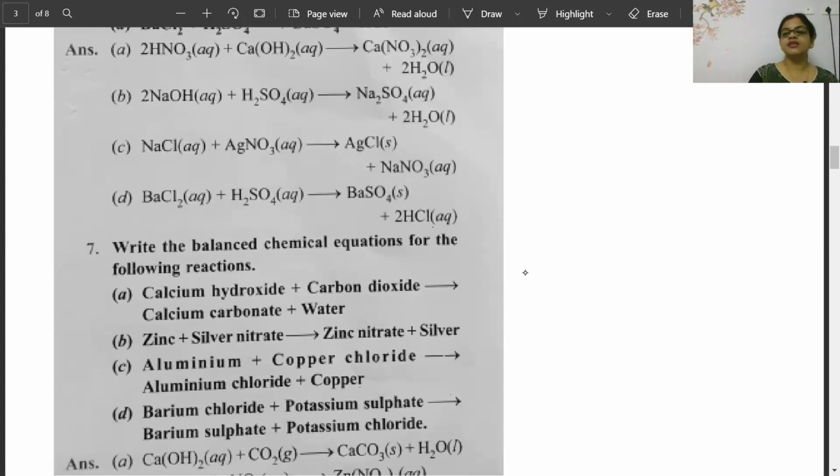Yes, the answer is calcium hydroxide, Ca(OH)2. It is exactly in aqueous state reacting with carbon dioxide. It gives calcium carbonate and water molecule. So very good. All of you are correct. And already you have balanced and submitted. Very good one. Now go for the next one, beta.